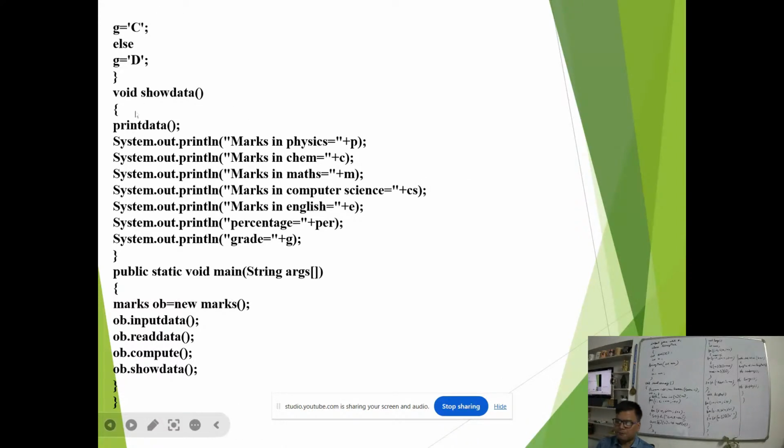In show data, the print data function was already defined in the superclass. Half of the print was in the superclass, half here, and there the name was print data. So I call the print data. When you are calling the function within the function, at that time you will not create the object. You will not mention ob dot. So inside show data I just call print data. I'm printing all the values. This main function we do not need to call. So this much will be needed.